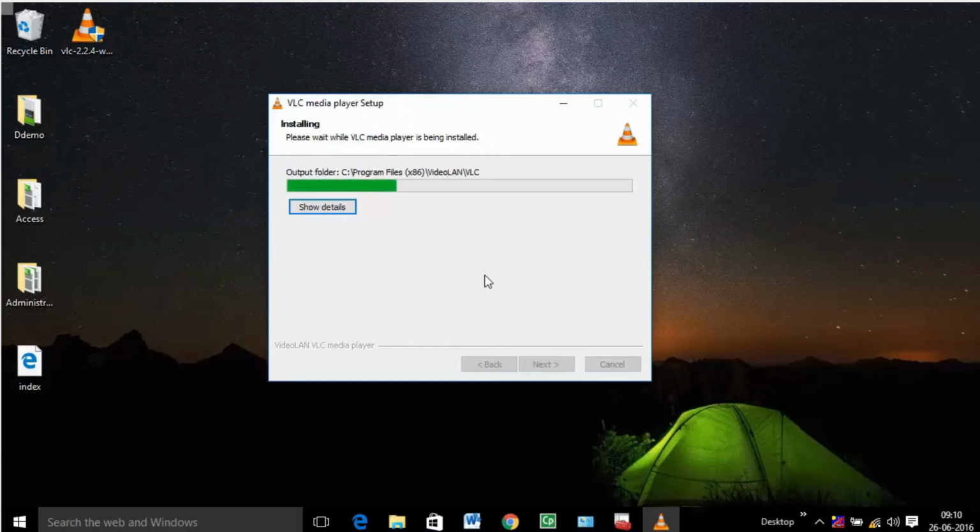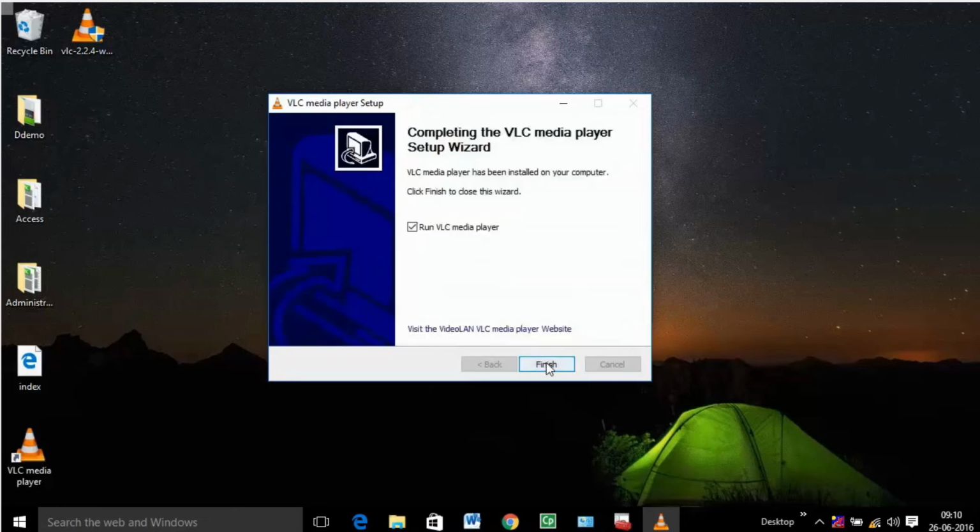Click on Next to go forward, then a Choose Install Location screen appears. Specify the location of installation and click on Install button. Completing the setup screen will appear. Then click on OK button. Finally, you have completed the installation process of VLC Media Player program.